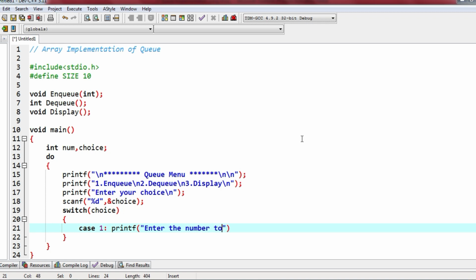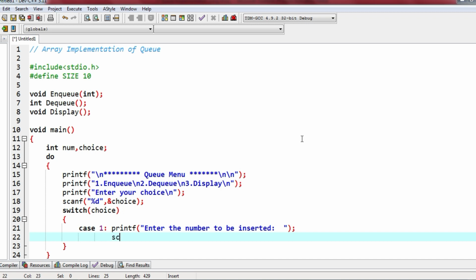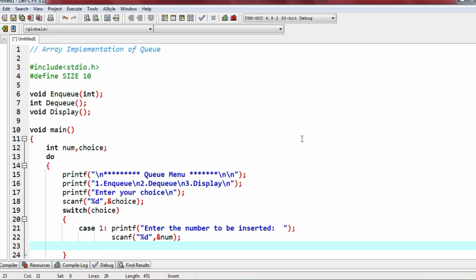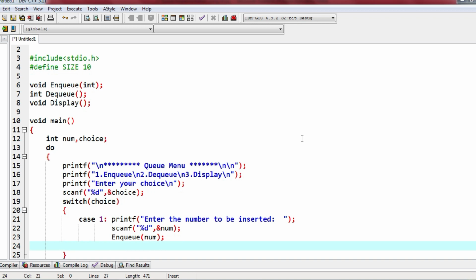Enter the number to be inserted. User entered some value. We are going to store it in the variable num. Now we will call the insert function, which is the NQ function. NQ, number to be inserted, that's it. Then break.